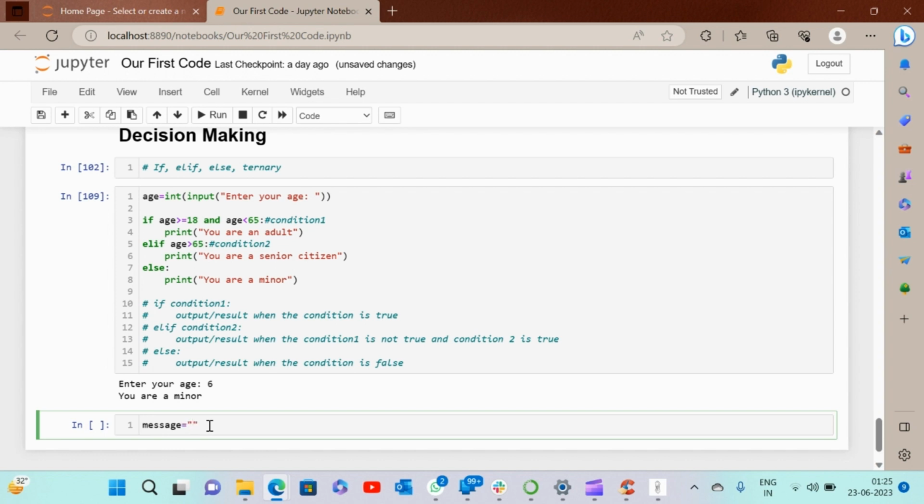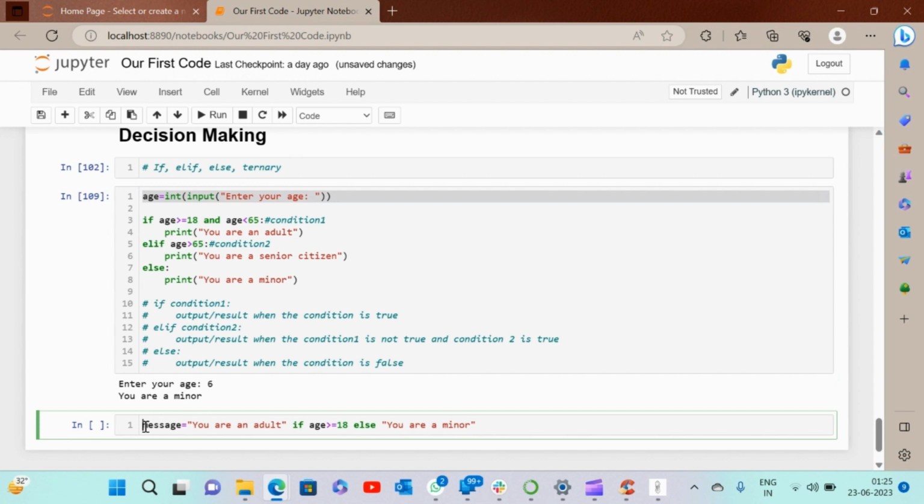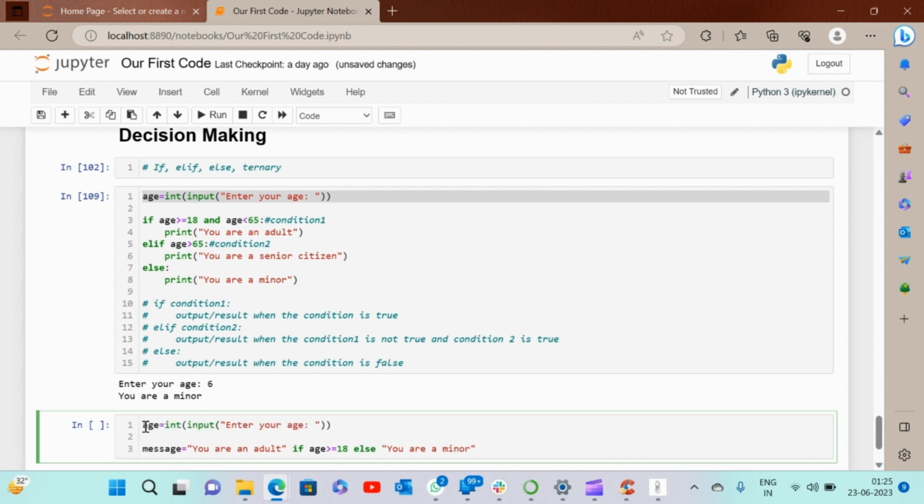So messages you are an adult if age is greater than equal to 18, else you are a minor. I'll take the input of age here as well in this block of code.